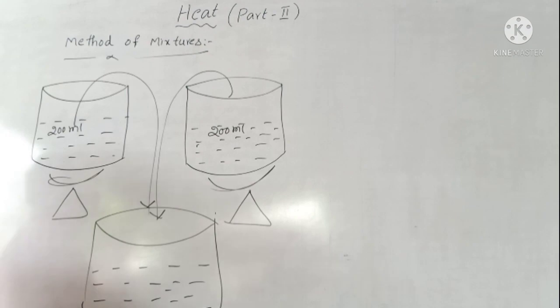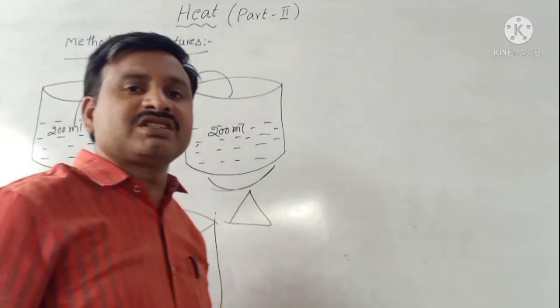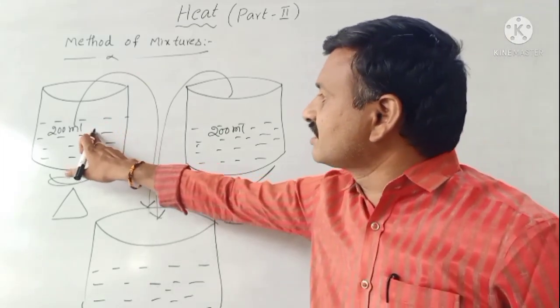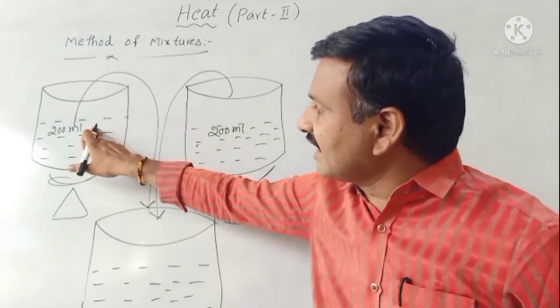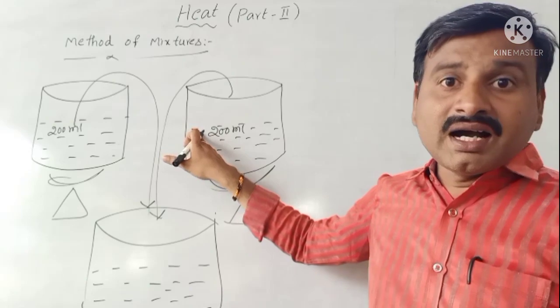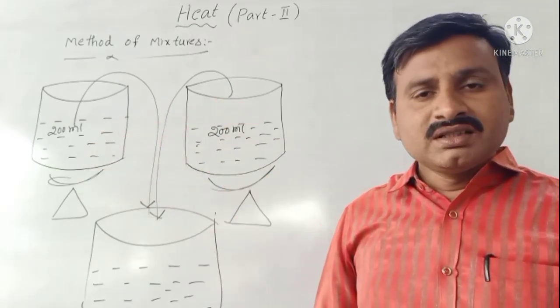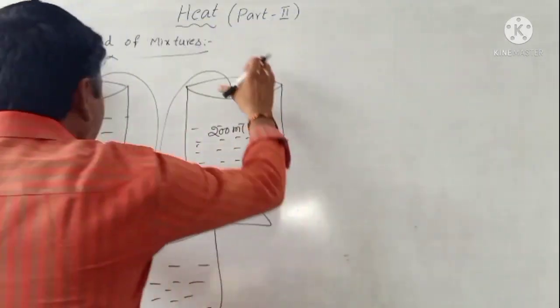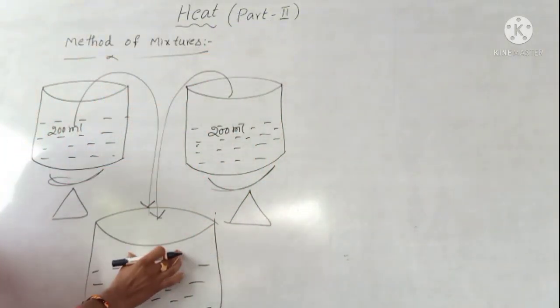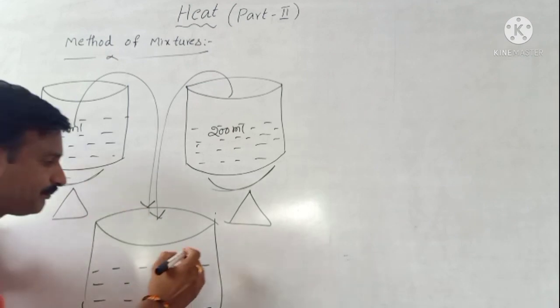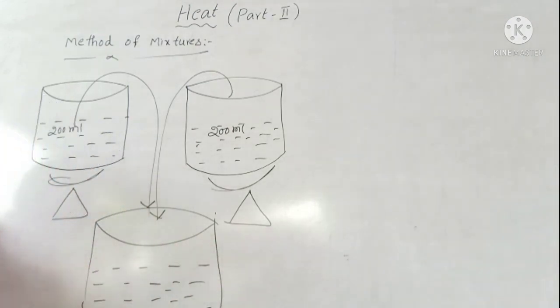What would be the final temperature? Will the final temperature change or remain the same? Both beakers have the same quantity of water and absorbed the same amount of heat. That's why when both waters are mixed in the large beaker, the final temperature also remains the same, constant.